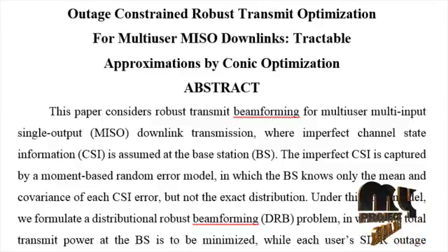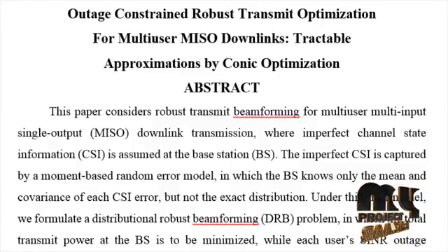This paper considers robust transmit beamforming for multi-user, multi-input, single-output downlink transmission, where imperfect channel state information is assumed at the base station. The imperfect CSI is captured by the moment-based random error model, in which the BS knows only the mean and covariance of each CSI error, but not the exact distribution.